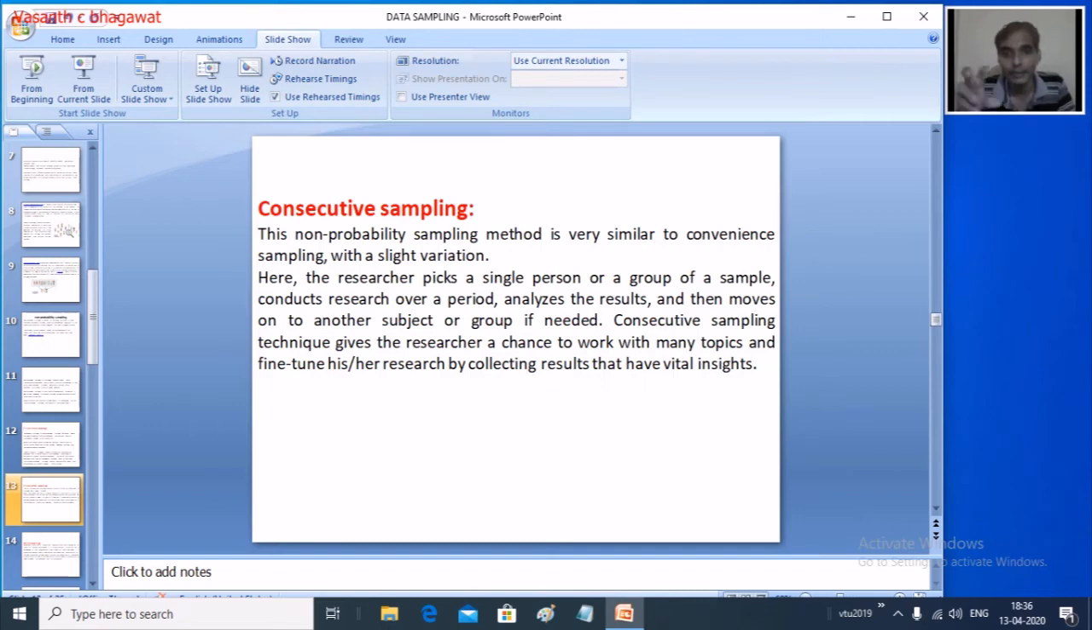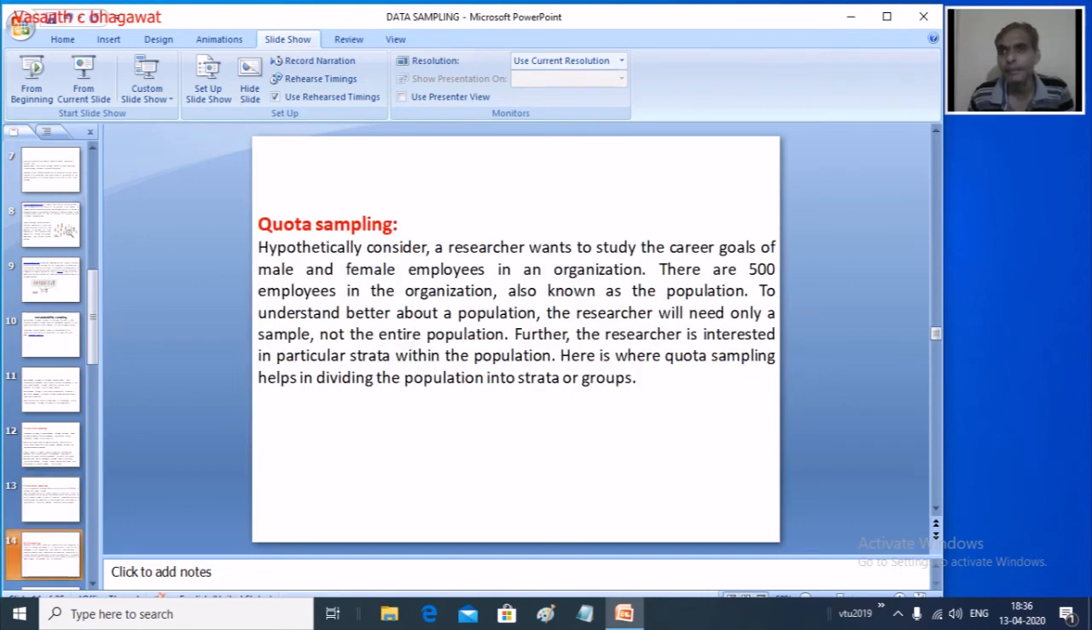Similarly here, what the analyst does in consecutive sampling is, he selects a sample, he works on that particular sample for a particular period of time, he analyzes the result, then moves on to another subject or another group if needed. So consecutively he is trying to build up the sample. This is one way in which non-probabilistic sampling can be done.